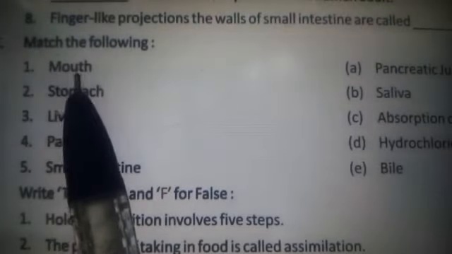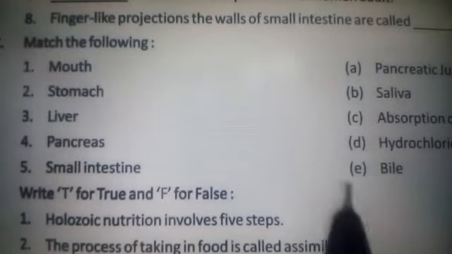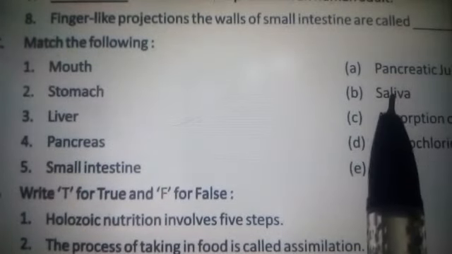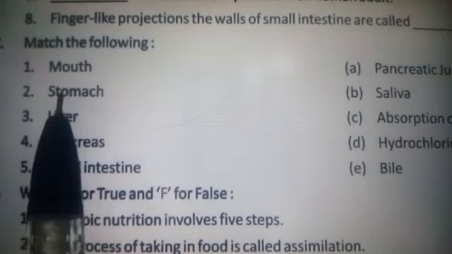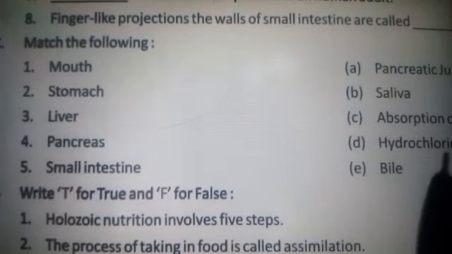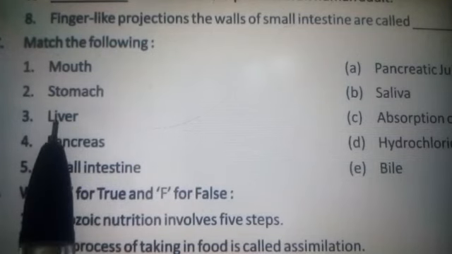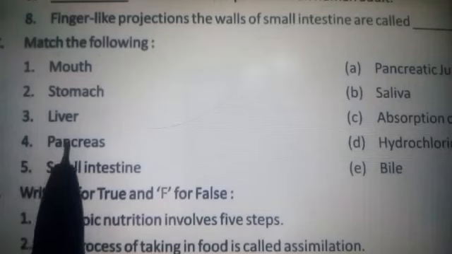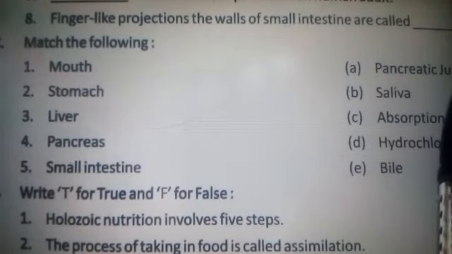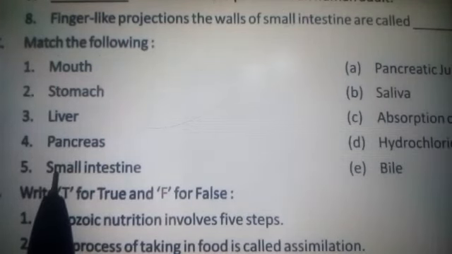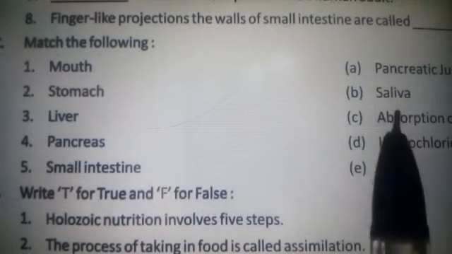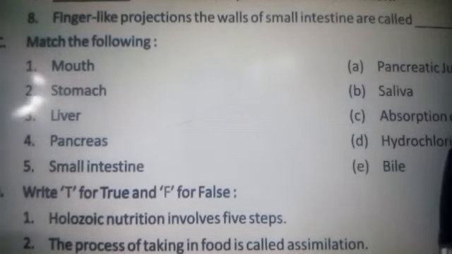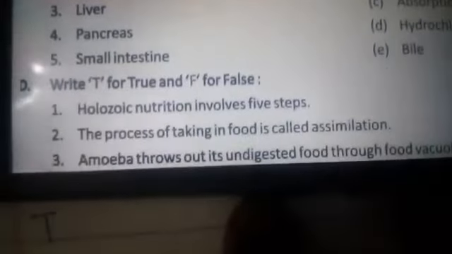Mouth, and the correct answer is saliva. Second, stomach, hydrochloric acid. Liver, bile. Pancreas, pancreatic juice. And last one, small intestine, absorption of food. And the next one is true or false.